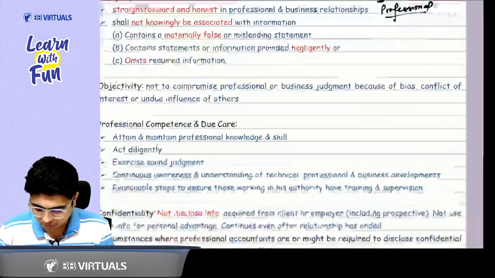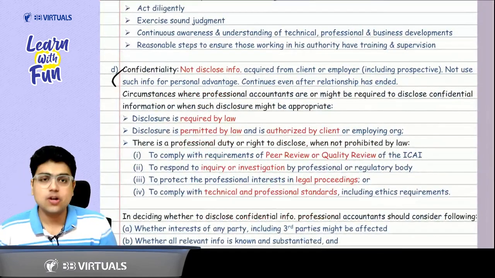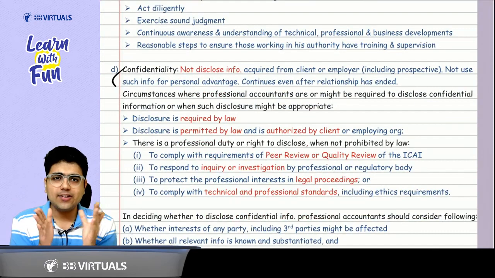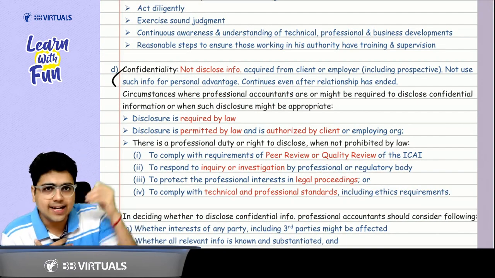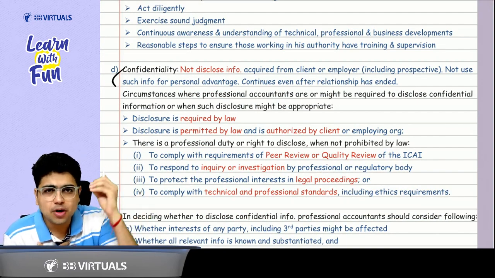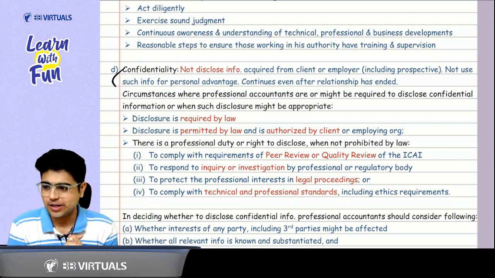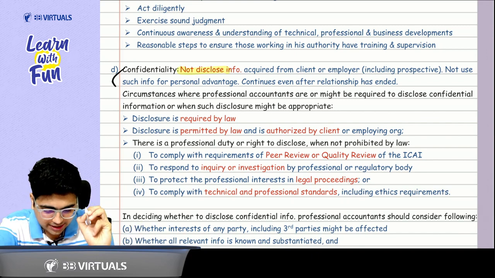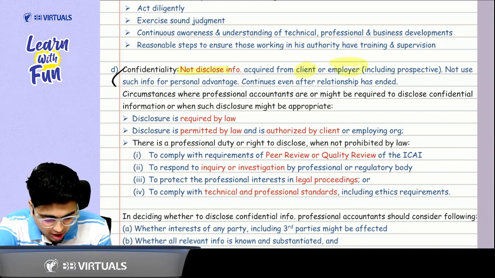C for confidentiality. C for confidentiality. What does confidentiality mean? Whatever information I have got from my client, whatever information I have got from my employer, I will not disclose it to anyone. So that's what the topic of confidentiality says. Not disclose the information acquired from the client or the employer.